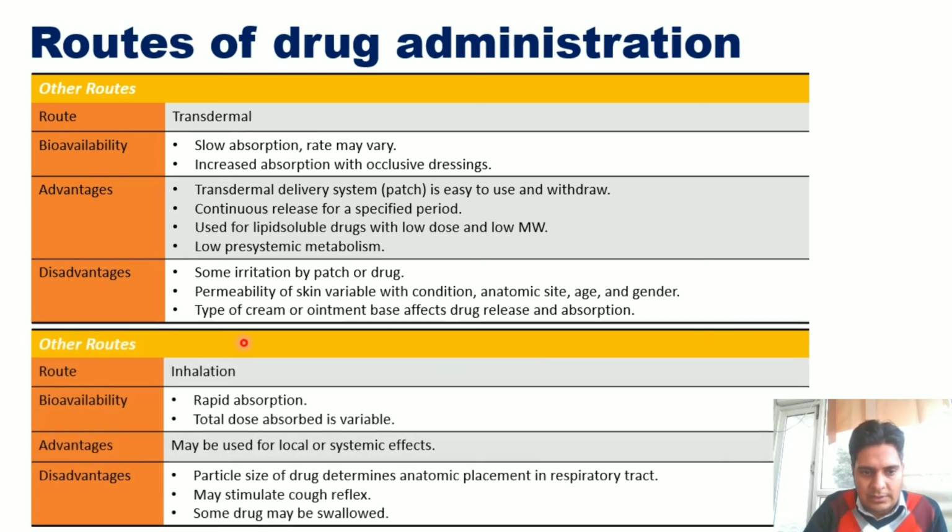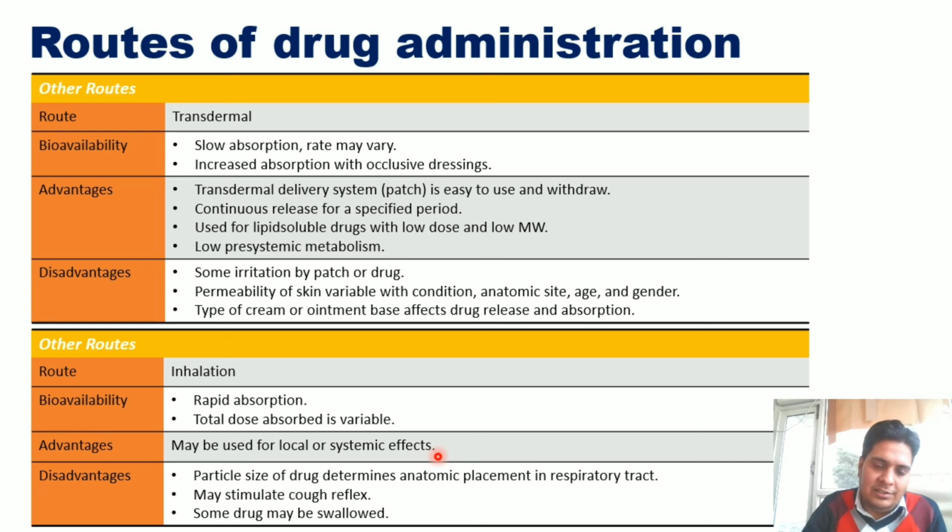Now the next route of administration is inhalational. This route of administration may show rapid absorption of the drug, and the total dose absorbed is variable, and it may be used for local or systemic effect.